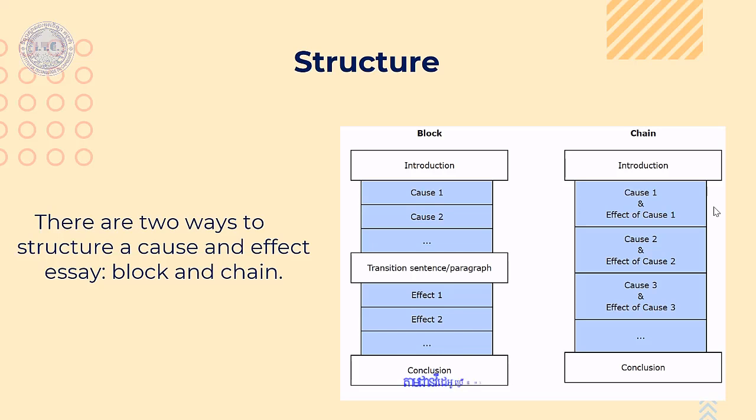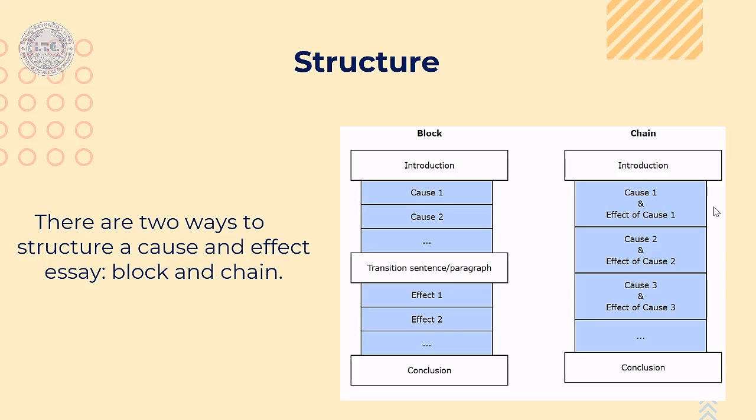You talk about cause number 2 with the effects of cause number 2 as well. And you keep repeating this parallel structure: cause number 1 and effect, cause number 2 and effect, cause number 3 and effect. And last one, we have conclusion as usual. So here, hopefully you can get the idea of what are the differences between the block and chain structure.